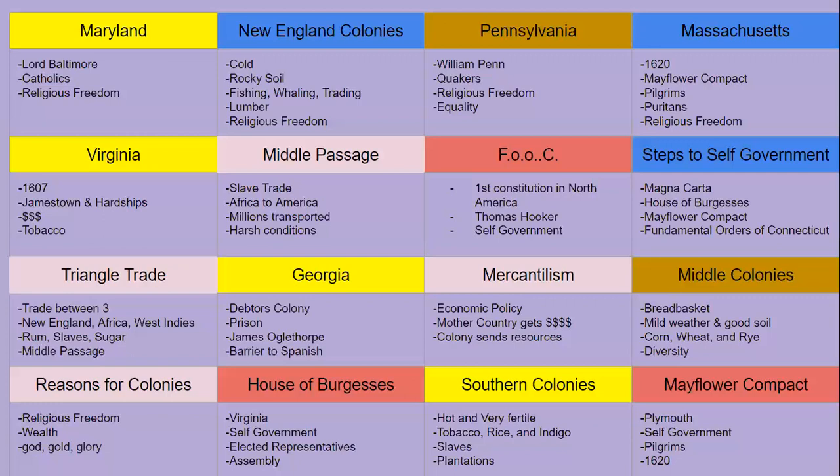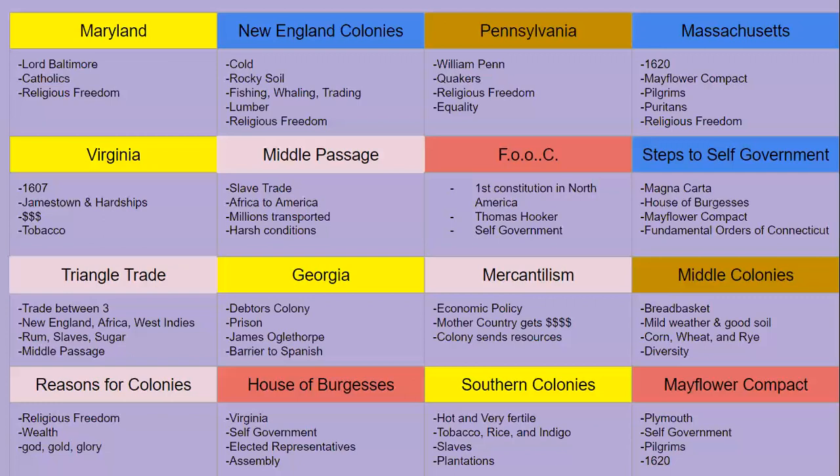Then we have reasons for colonies. Reasons for colonies is the reasons for European exploration, which are God, gold, and glory. We have wealth, and we have religious freedom. These are the reasons why the 13 colonies will be set up. The House of Burgesses. This is set up in Virginia. It is an example of self-government. It was an assembly where politicians would gather, or elected representatives would gather, and they would try to solve problems that were happening in Virginia.